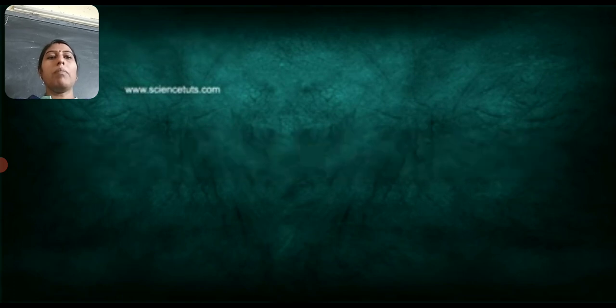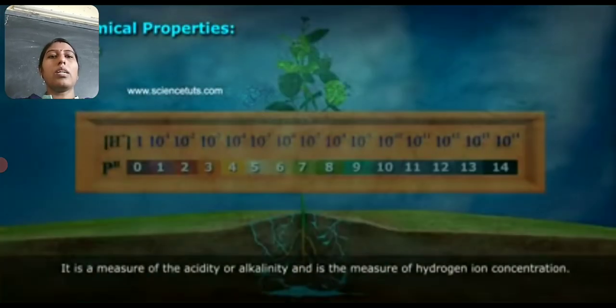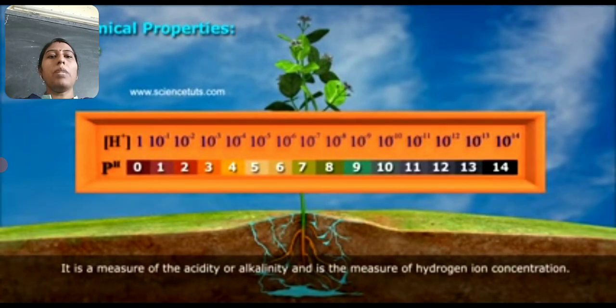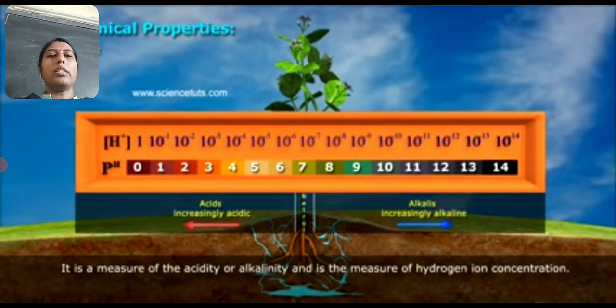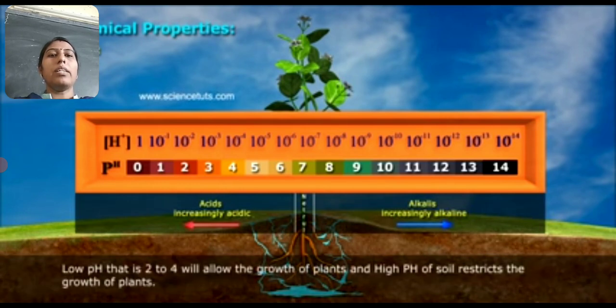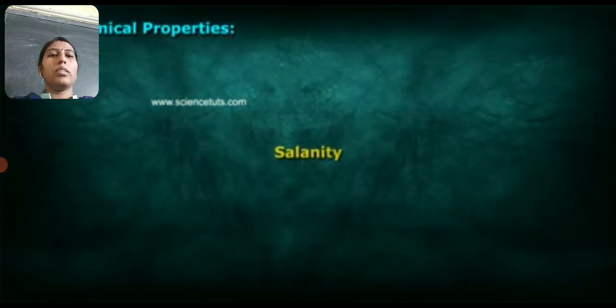Next is about the chemical properties. So here comes the pH. It measures the acidity or alkalinity and is the measure of hydrogen ion concentration. Less than 7 is acidic and above that is alkaline. So here low pH is given.